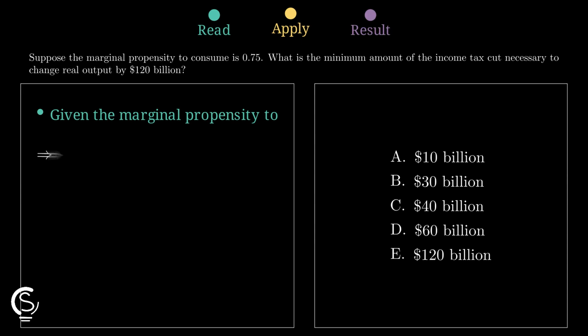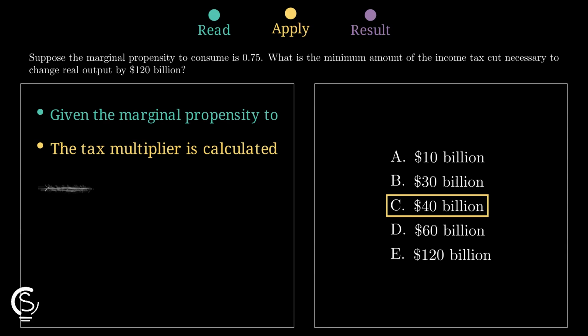Now work backward from the target change. 120 divided by 3 equals 40, so the minimum income tax cut needed is $40 billion.